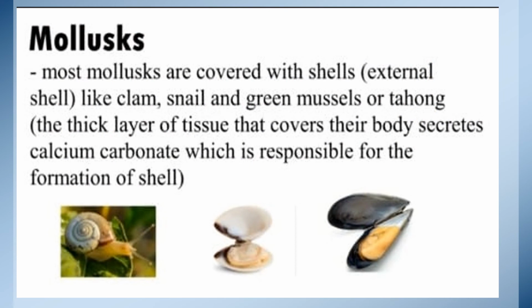Mollusks. Most mollusks are covered with shells, like clam, snail, and green mussels. The thick layer of tissue that covers their body secretes calcium carbonate, which is responsible for the formation of the shell.